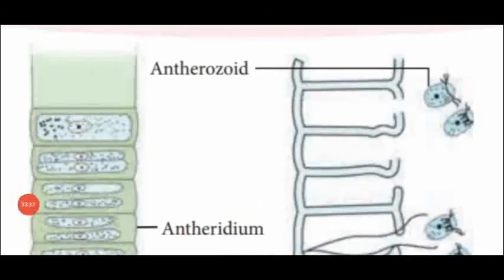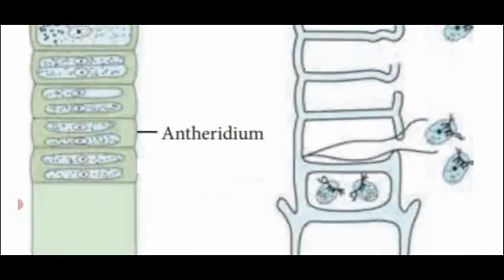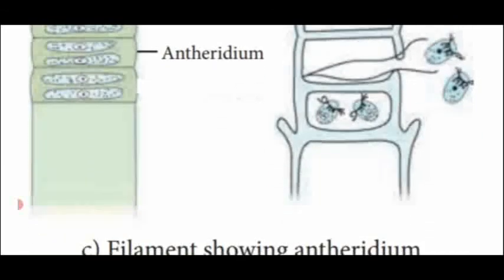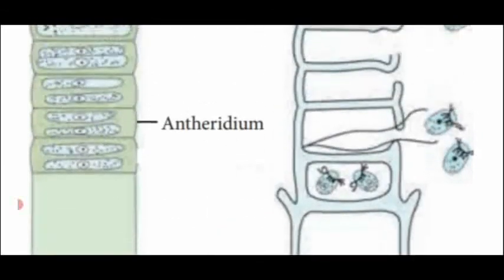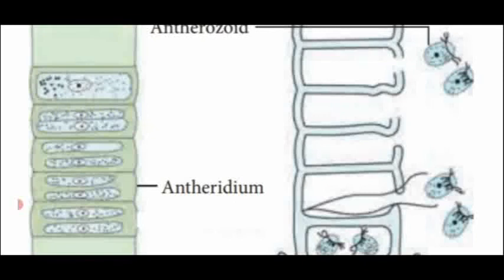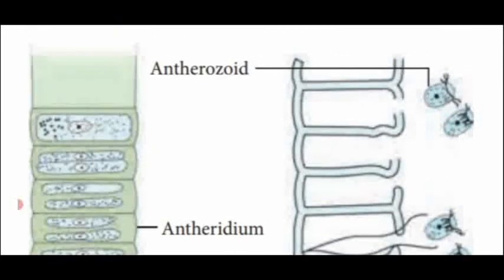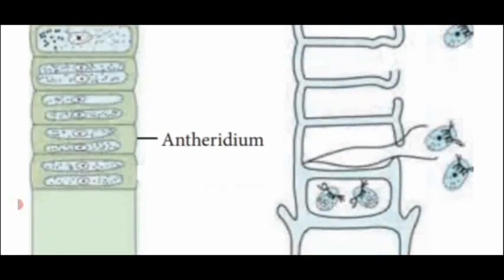Dear students, this diagram shows the 2 to 4 celled structure of the filament which acts as the antheridium, producing multiflagellate antherozoids. The antheridial wall ruptures.